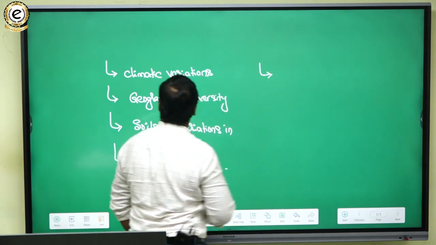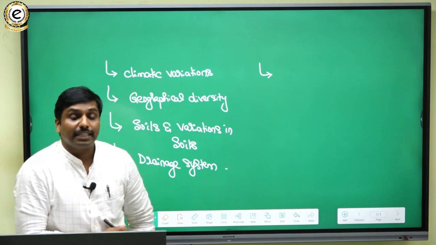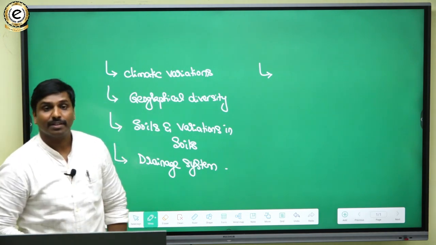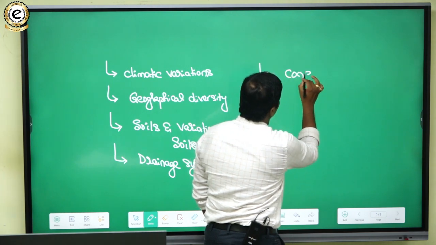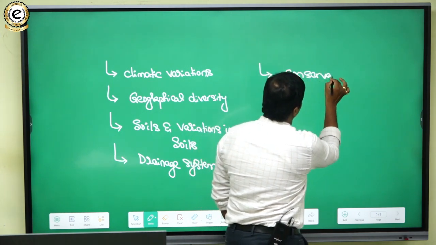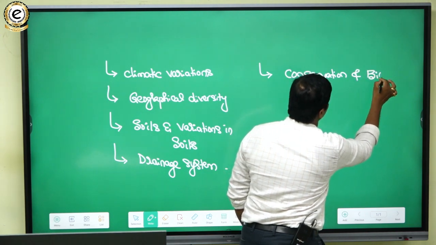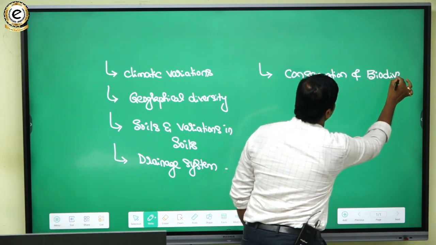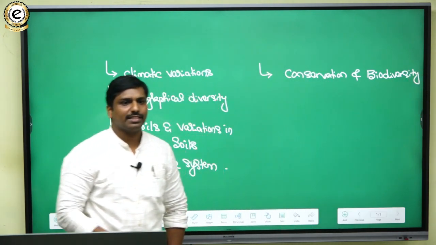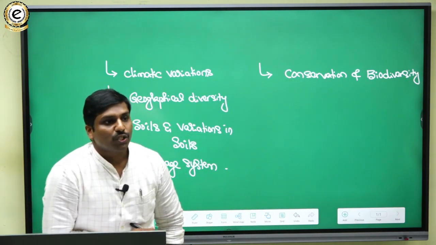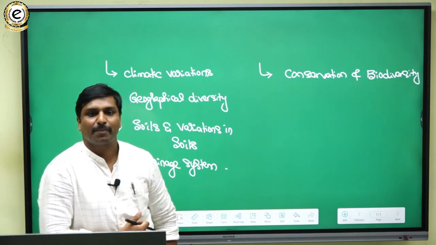When we talk from that perspective, wildlife sanctuaries basically help in the conservation of biodiversity. This is the basic objective of having wildlife sanctuaries.